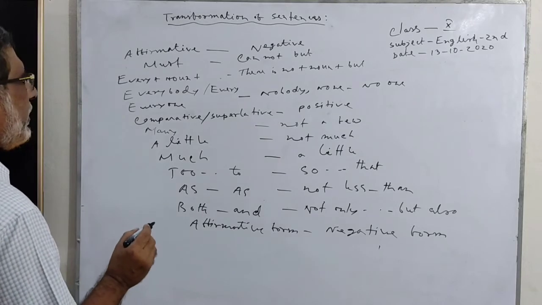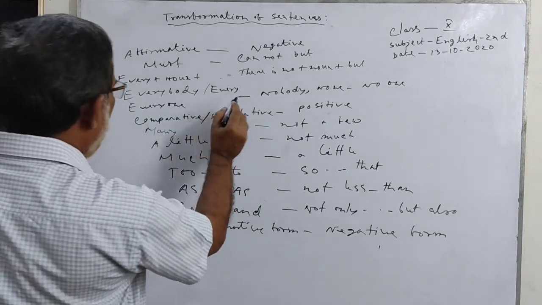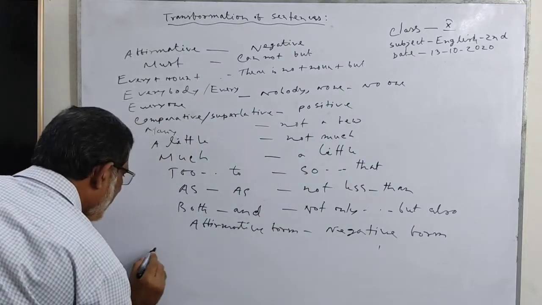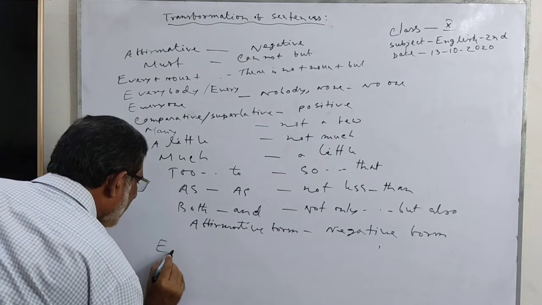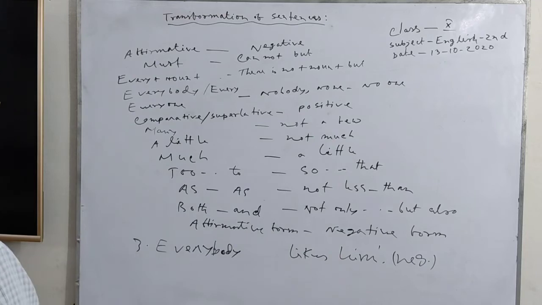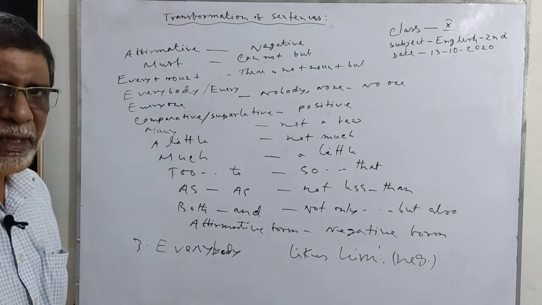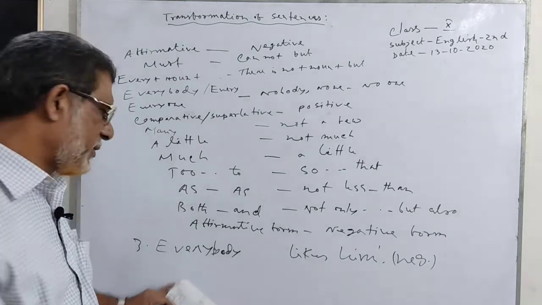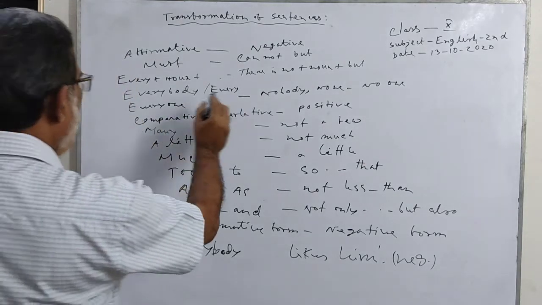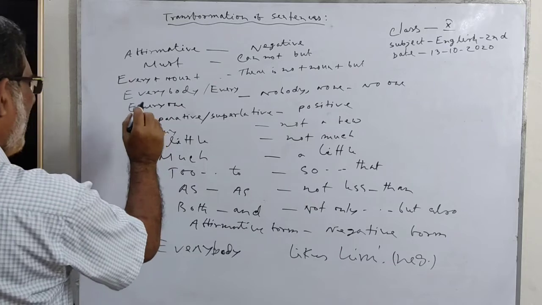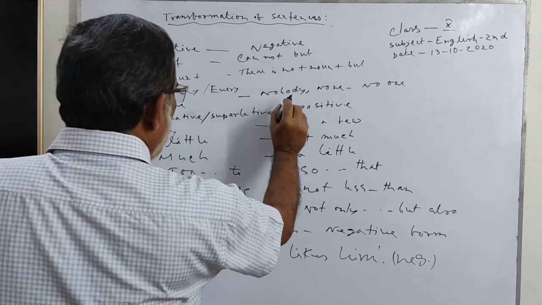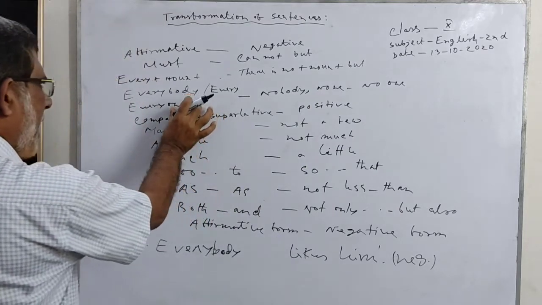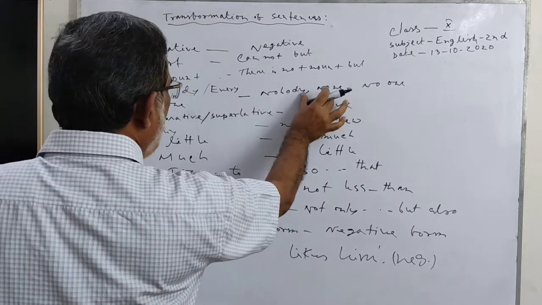Number 3: everybody or every or everyone; nobody, none, no one. Everybody likes him. This is an affirmative sentence. How can we transfer this sentence to a negative sentence? Then you use everybody, everyone, dash, nobody, none, no one. These are affirmative forms and these are negative forms.